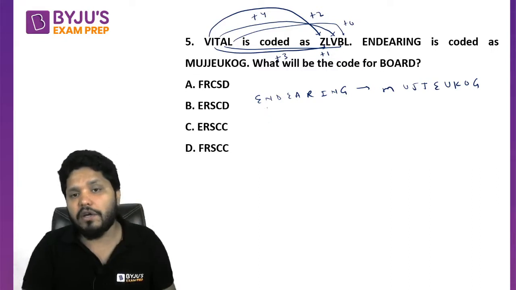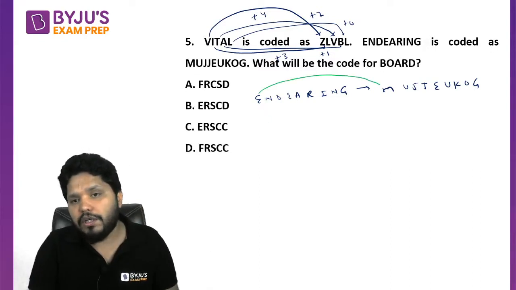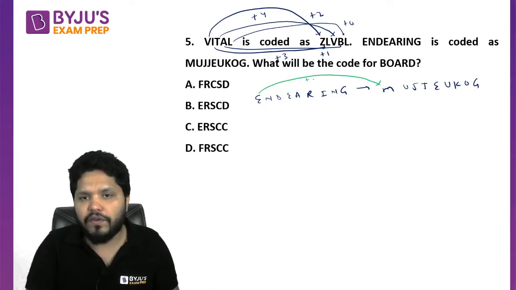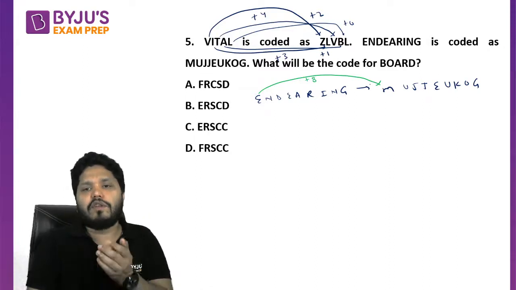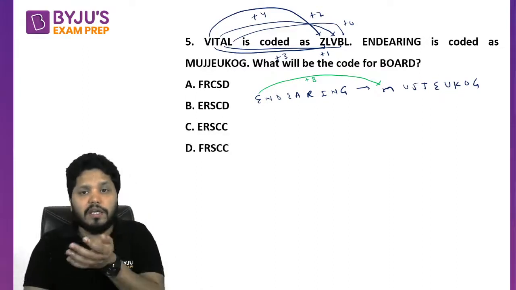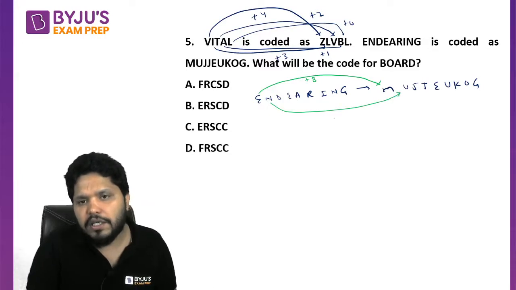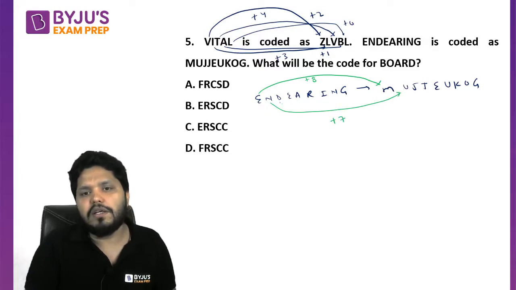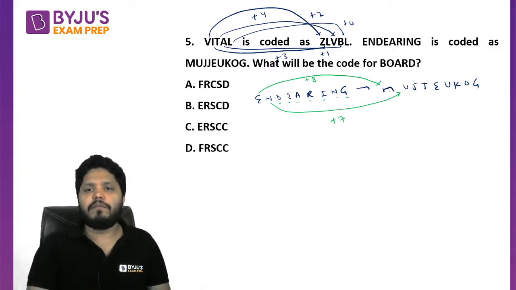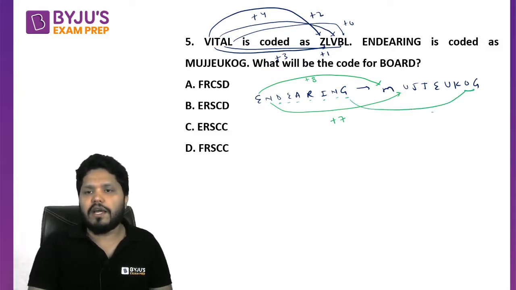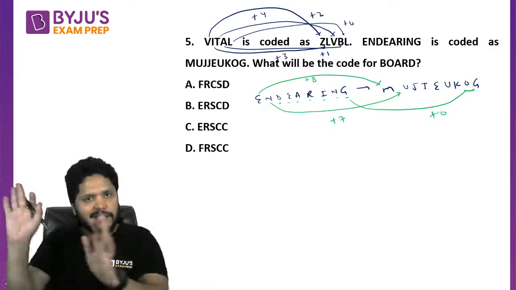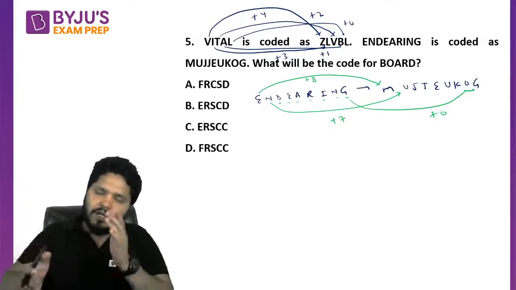The answer is yes sir. From E, if you are reaching M, there is an increase of 8. The code for E is 5, the code for this is going to be 13. So there is an increase of 8. Similarly from N, there is an increase of 7. Similarly an increase of 6, 5, 4, 3, 2, 1, 0. So the same plus 0 is at the end. So we get the same logic: plus 8, plus 7, plus 6, plus 5.